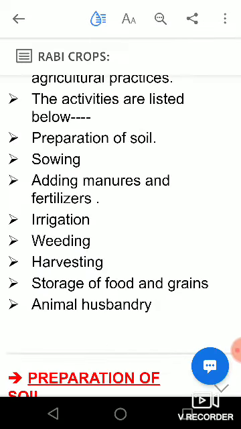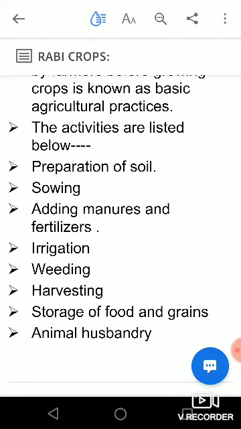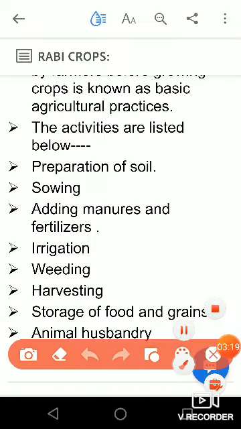Here we can see there are different activities given, which are certain agricultural practices. The first is preparation of soil. What do we mean by the preparation of soil? That means we prepare the soil and make it proper, so that the plants can grow properly. We will go into detail one by one. Right now I am just talking about certain practices, and after that we will discuss them in detail.